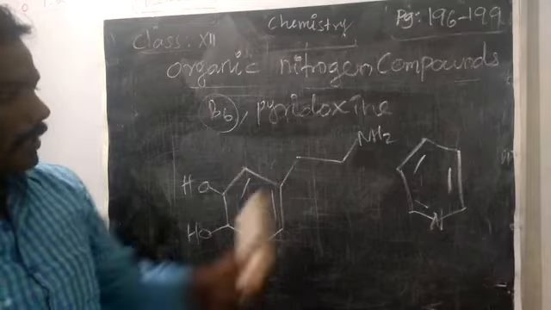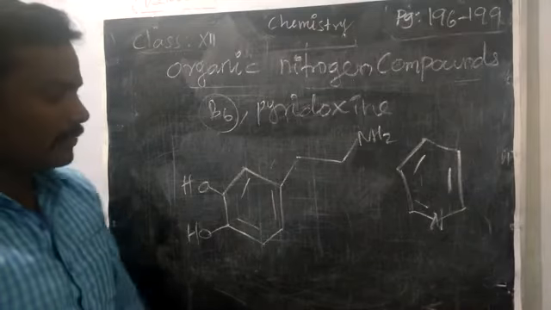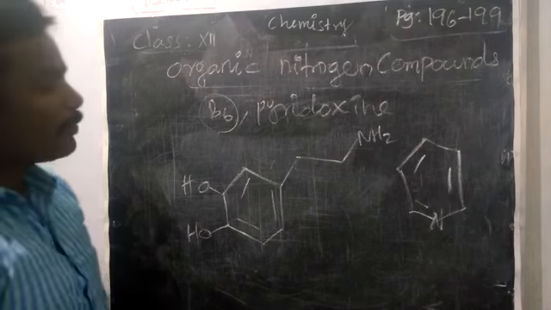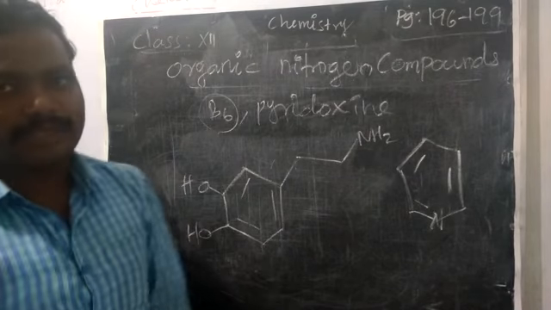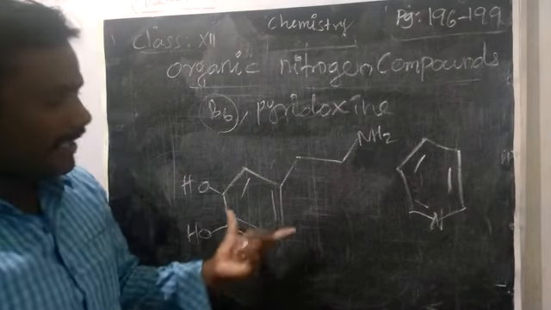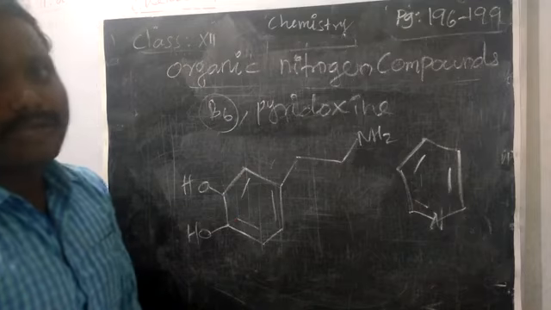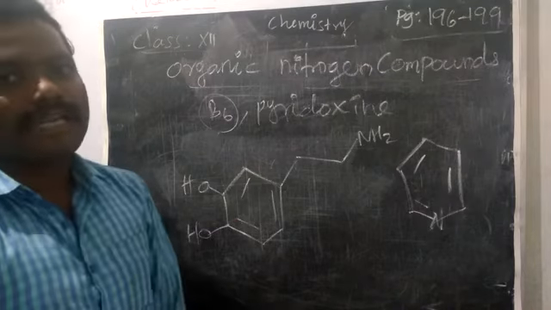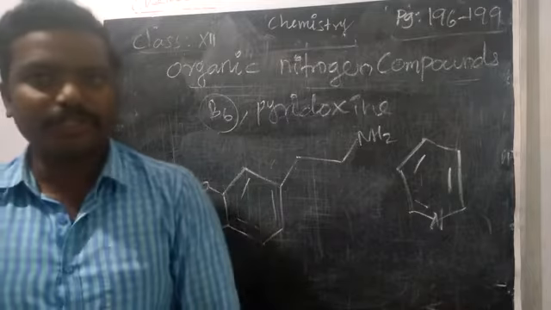Okay, two alcohols and one amine in the branch. This is called dopamine, a neurotransmitter. We can use it as a neurotransmitter. So particularly the nerve system needs all these organic nitrogen compounds.